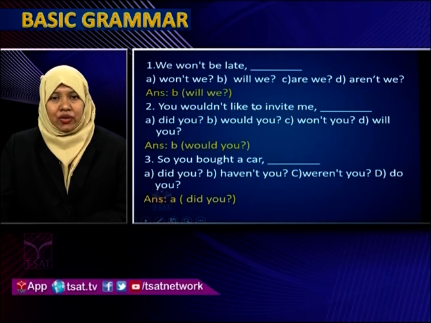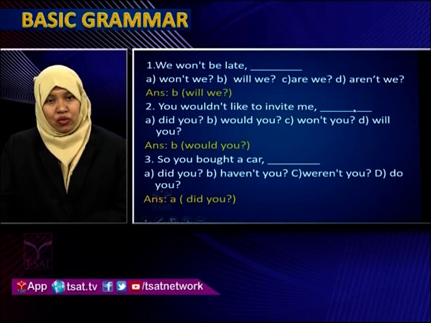You would not like to invite me. Options: did you, would you, won't you, will you. Now in this also, not is mentioned. This part is negative, so the tag should be positive. The correct option will be: you wouldn't like to invite me, would you? You are asking a question. Would you? So the correct option is B.